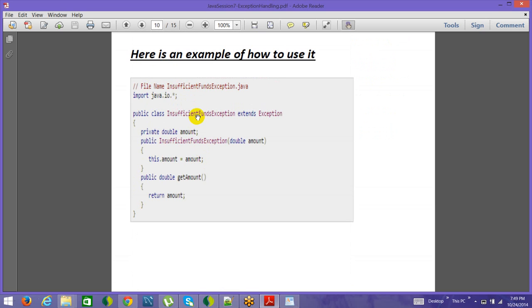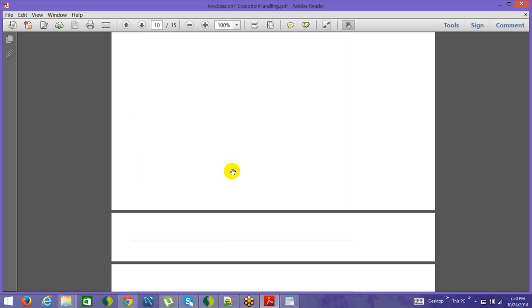And see here we are defining amount because maybe in this case the insufficient funds exception has to have a reference to the amount which you're trying to withdraw to get the significance of insufficient funds, which anyways exception doesn't hold amount, right? Because that is very much specific to the code. So here you needed a new exception class, your own exception class, and this is how you do it.